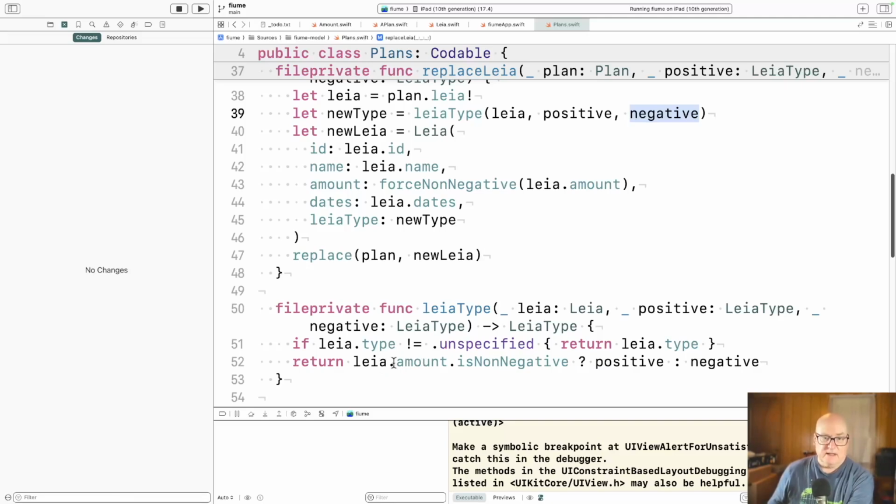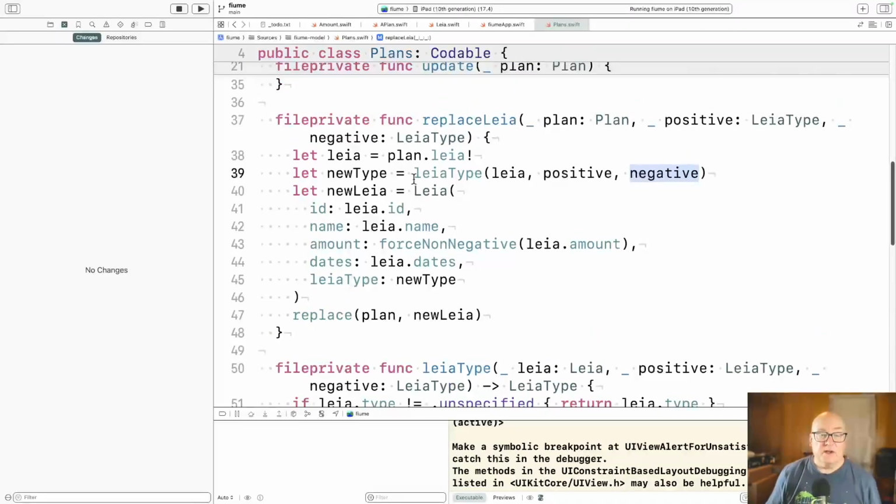If it is unspecified because it was nil, we compute basically, are you negative or positive, and we decide. So the first one was asset or liability, and the other was income versus expense. Past tense, the positive and negative.